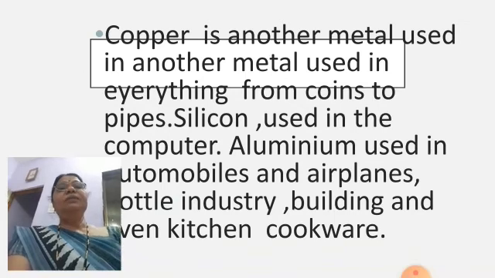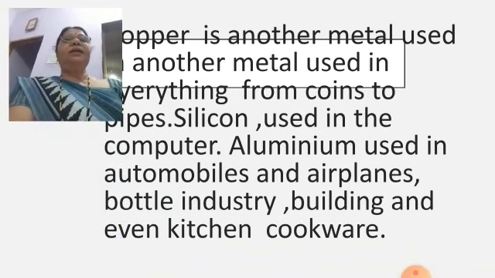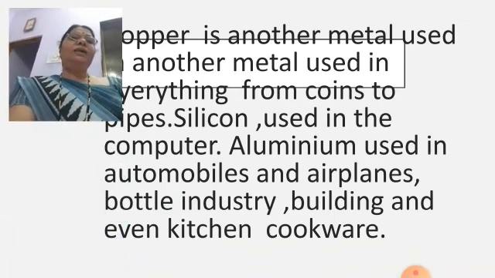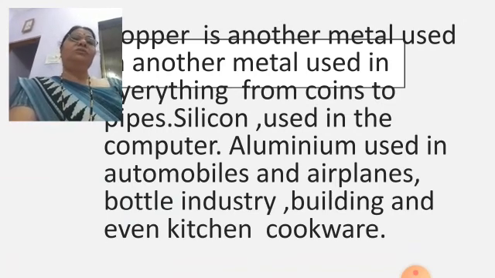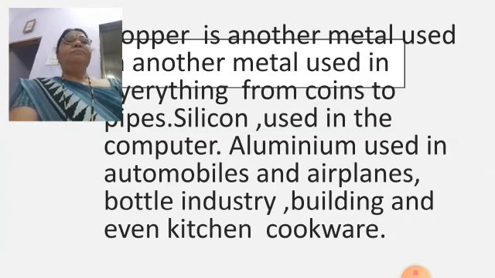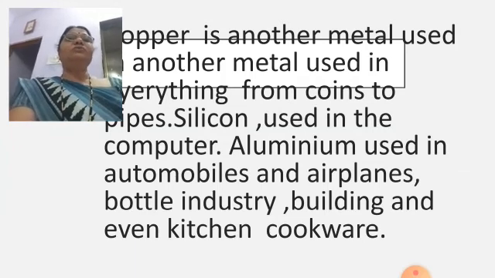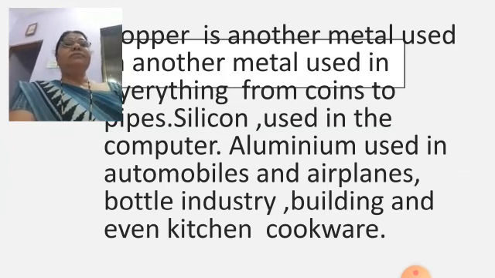Now aluminium is used in automobiles. Aluminium is used for automobiles, airplanes, the bottle industry and buildings, and even kitchen cookware. In our kitchens we can see many aluminium pots and pans.